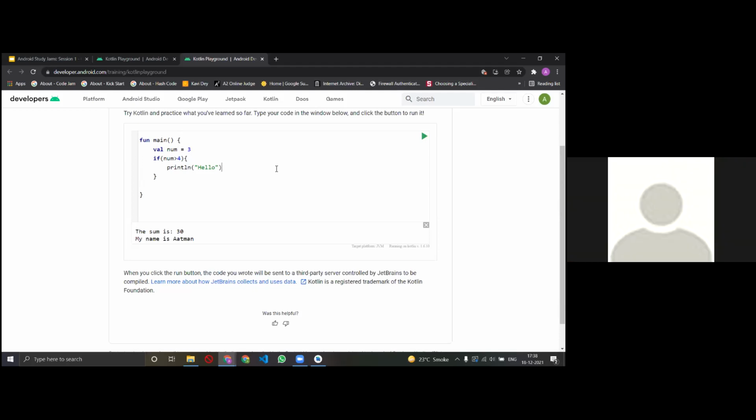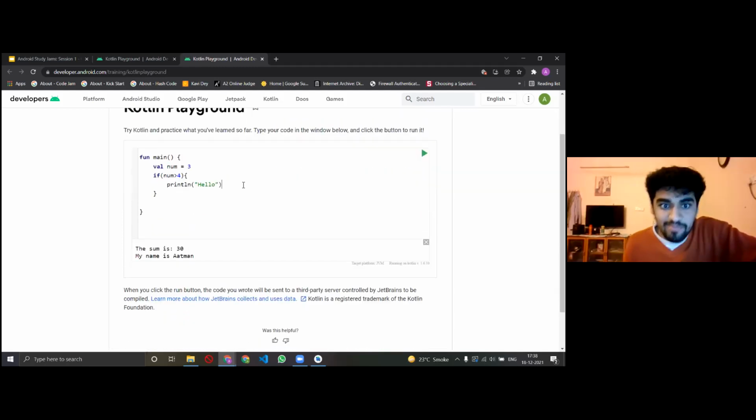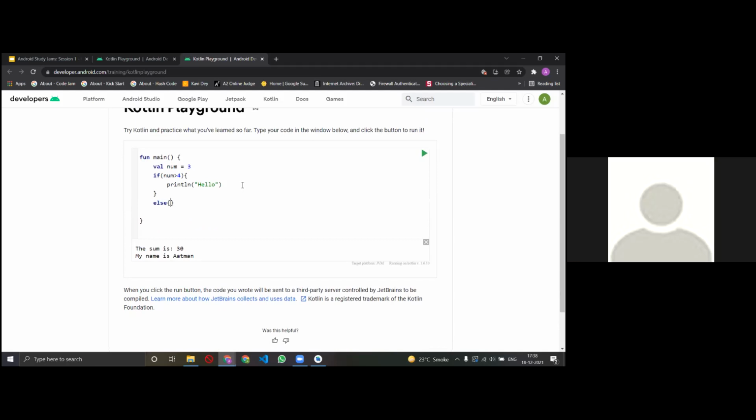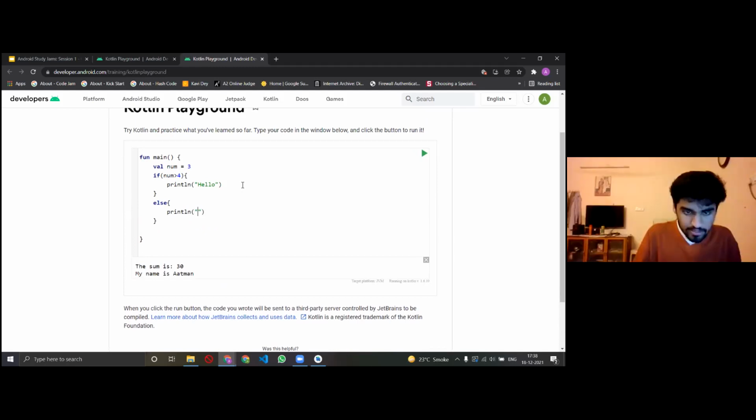Atman, I think you have pressed the insert key on your keyboard, maybe. Right? Yeah, I think I'm making some error. Okay, sorry. And else, you print bye. Okay, I've done it, yeah, right.